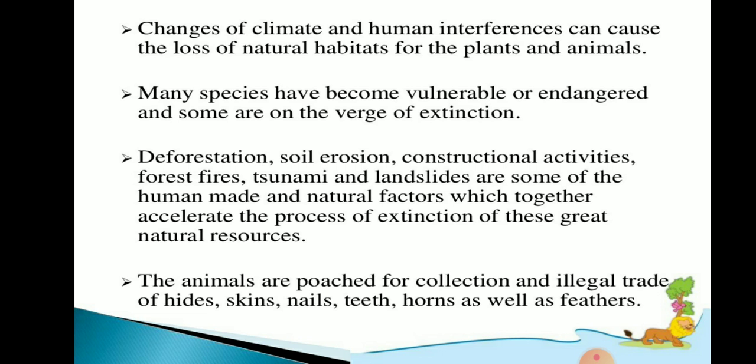So the animals are poached for collection and illegal trade of hide, skin, nail, teeth, horns as well as feathers. To get these items, we poach animals, hunt animals illegally, and that is one of the causes for extinction of many animals.